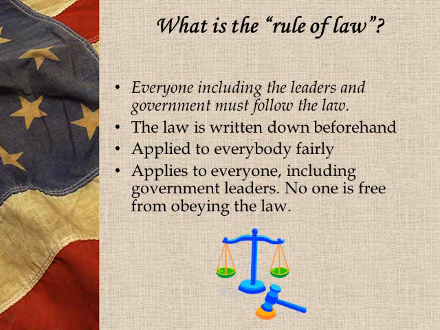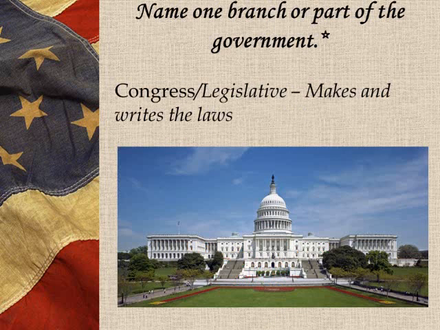What is the rule of law? It means everyone, including the leaders and government, must follow the law. The law is written down beforehand. It applies to everyone fairly. It applies to everyone, including government leaders. No one is free from obeying the law. If the president goes out and shoots someone or commits a robbery, he's still going to be convicted and put in jail.